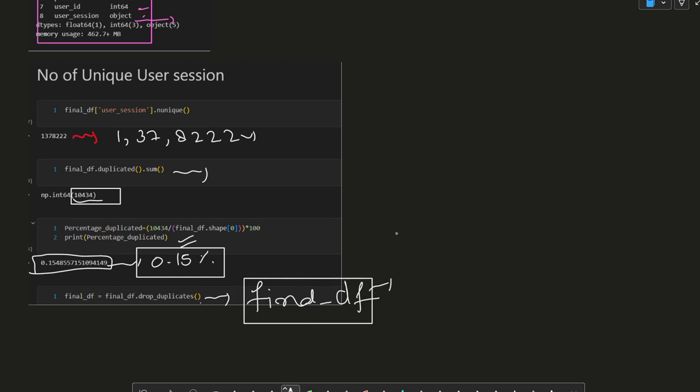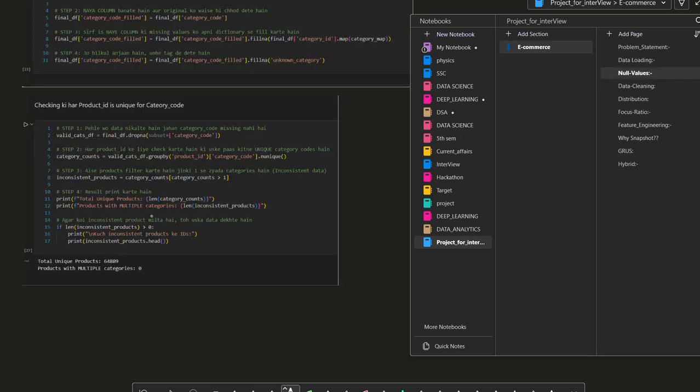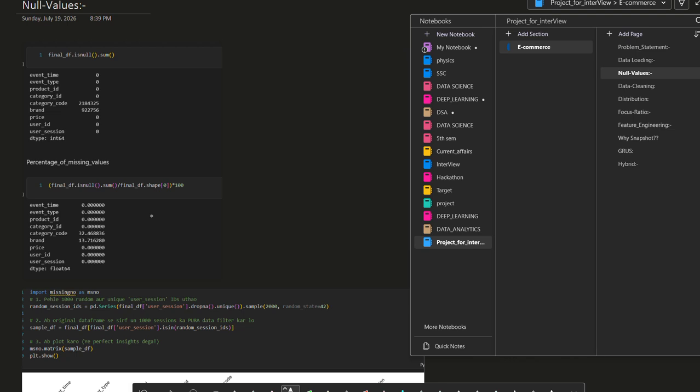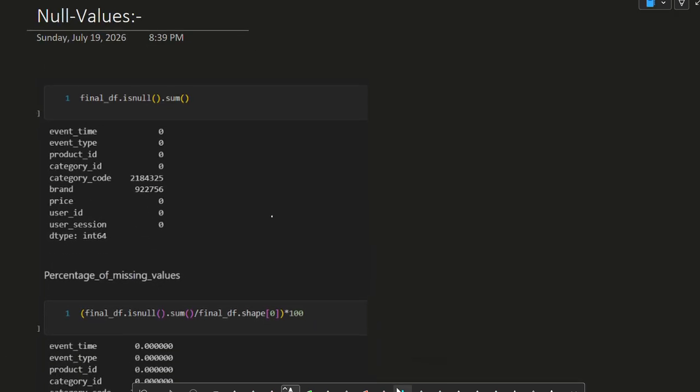Okay. Now we are going to analyze how we have managed the null values. So we are going to see how null values are being managed. When I ran this code, I got to know that there are many null values in the category code.